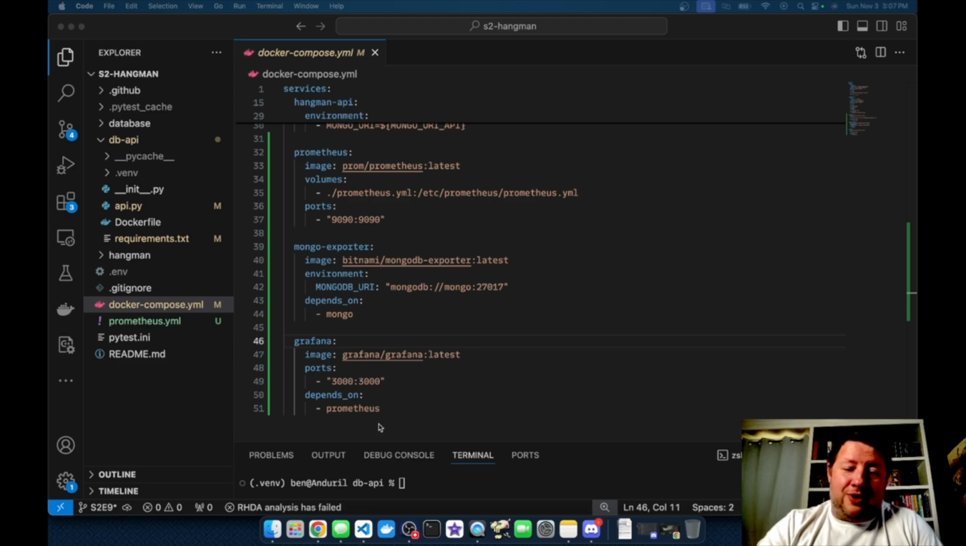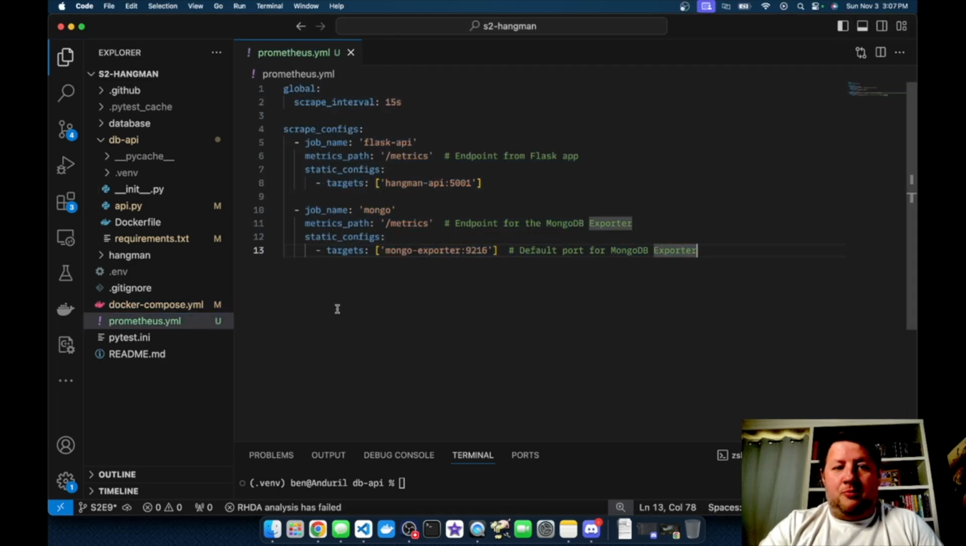Okay, but there is the one matter of the YAML file. So let's go take a look at our Prometheus YAML. Here you can see this is all the configuration that I have to do for Hangman, and it's ready to roll. So there is a job named Flask API, and it's going to use the metrics path or the metrics endpoint from our Flask API.